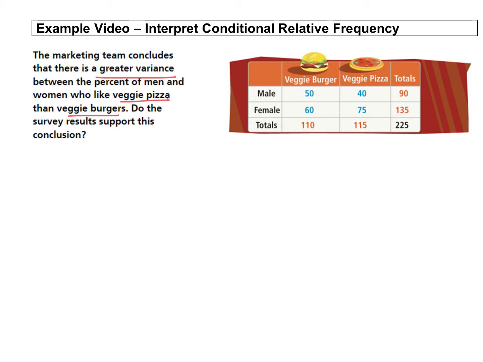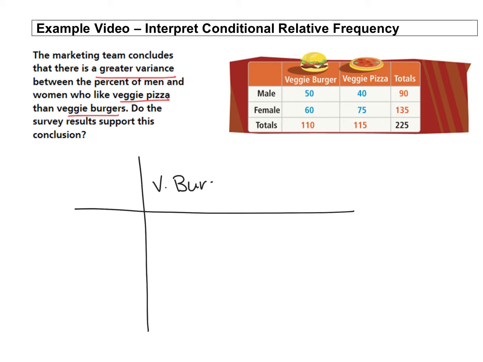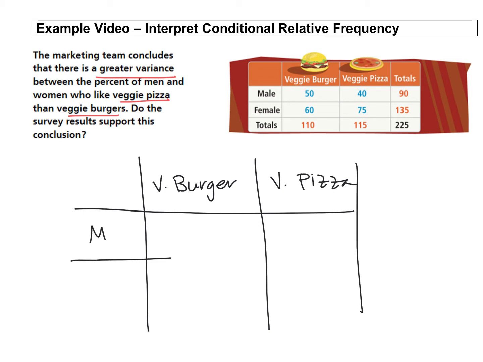So we're going to create another table. It's just going to look a little bit different than the last one. We still have our veggie burger. We have our veggie pizza. Over here we have our males.